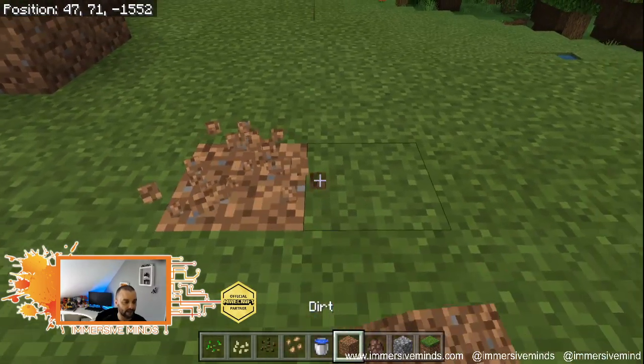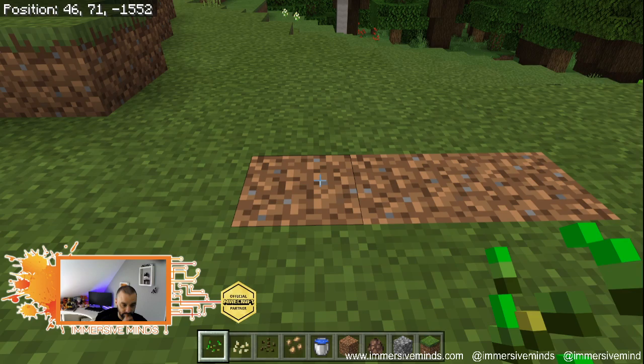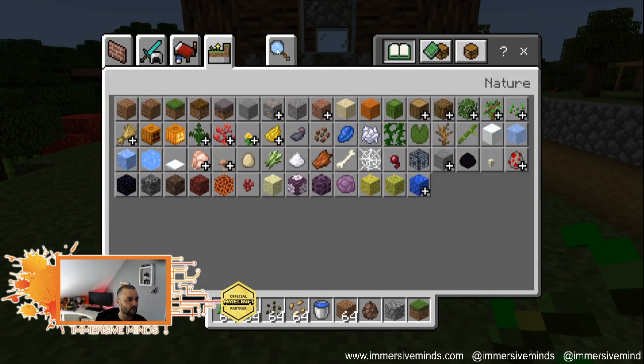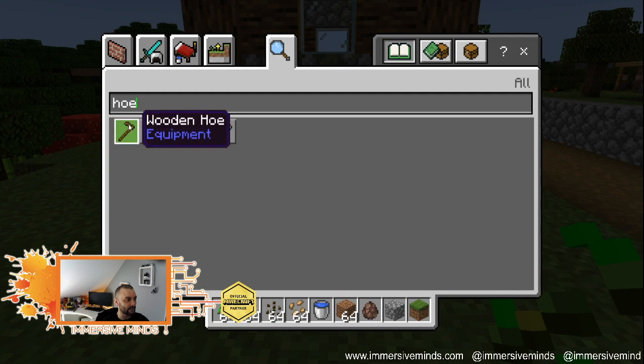We couldn't even plant them in dirt. And the reason for that is because we haven't tilled the ground yet. Tilling the ground is really important. So what I'm going to do is go and get myself a tool. That tool happens to be a hoe.